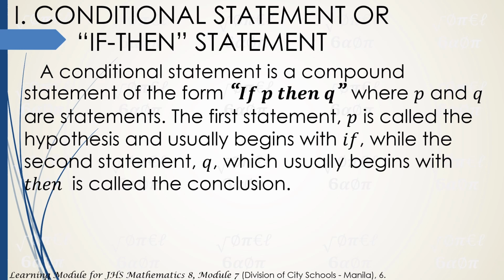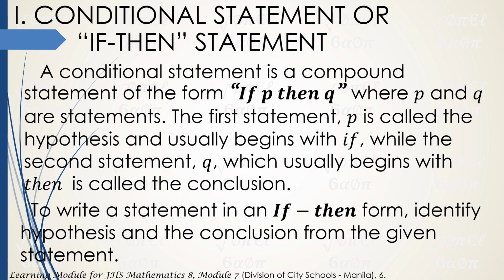The first statement, P, is called the hypothesis, and usually begins with if. So after the word if, there is always a hypothesis. While the second statement, Q, usually begins with then, and is called the conclusion. So again, after the word if, we have the hypothesis. After the word then, we have the conclusion.